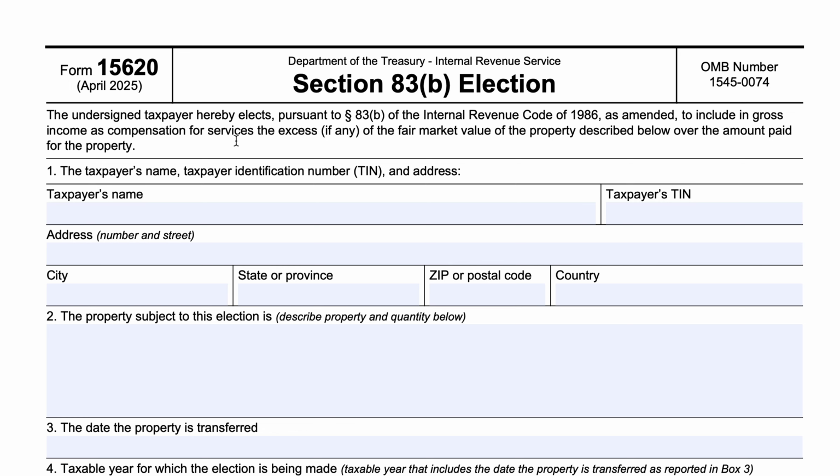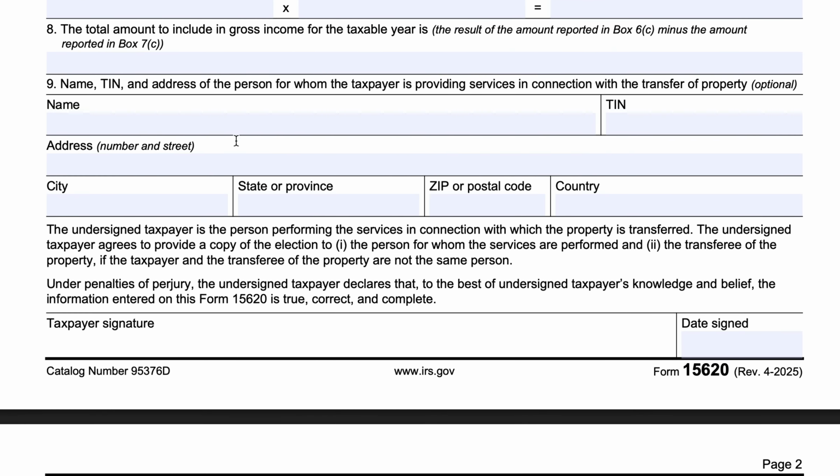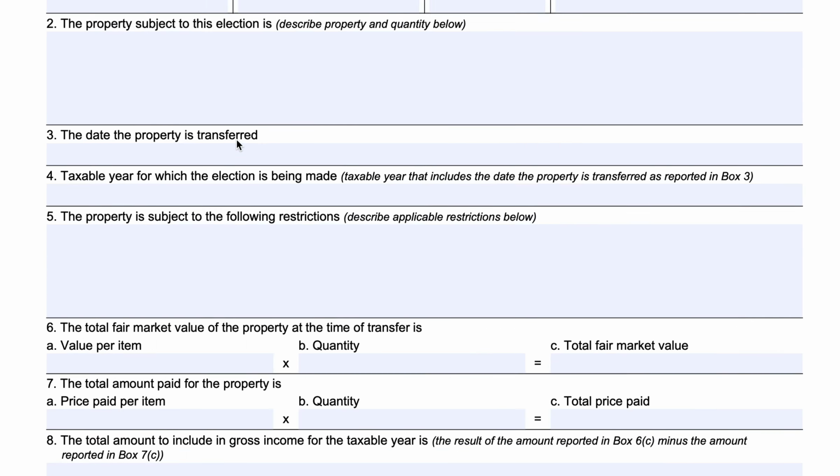So let's take a look at this form. It's pretty straightforward. It's one page, and then there are 2 pages of instructions and other notes.